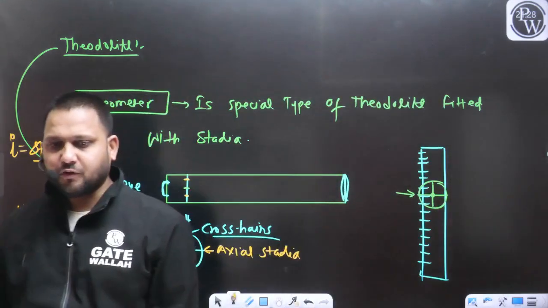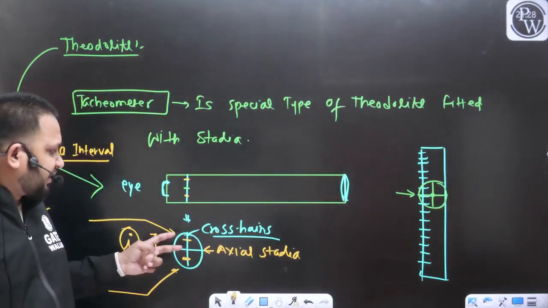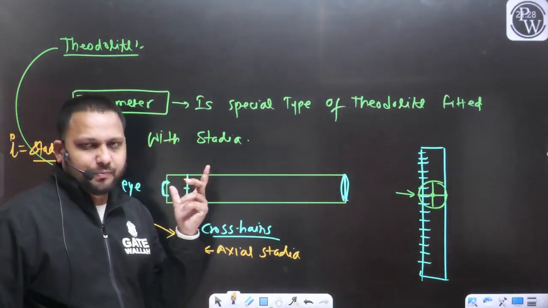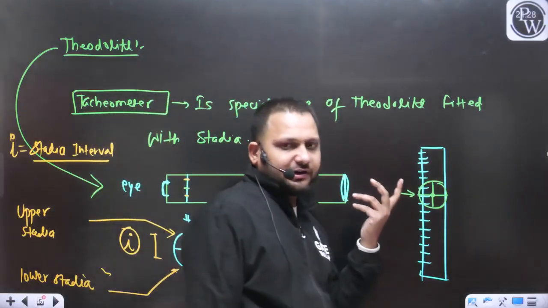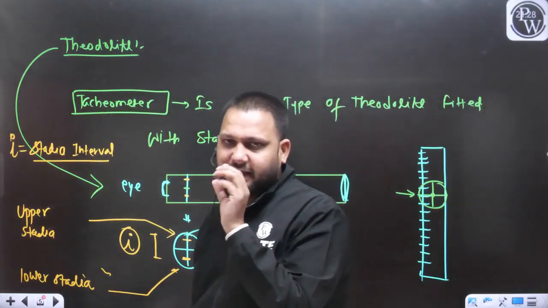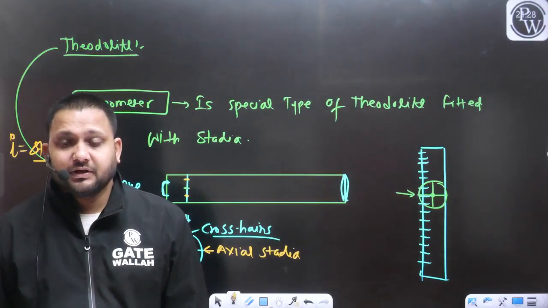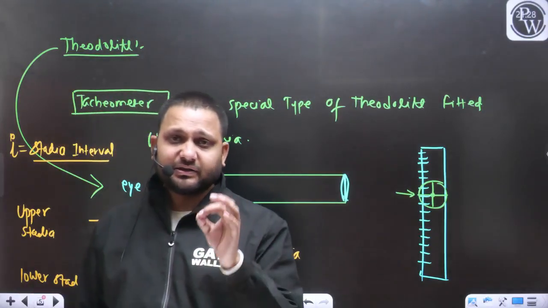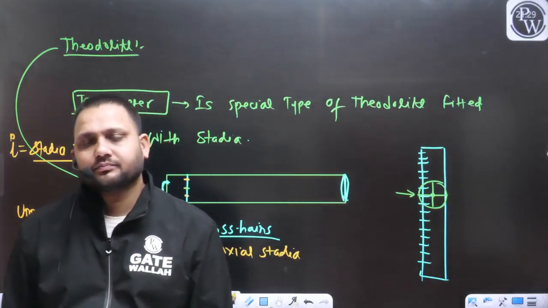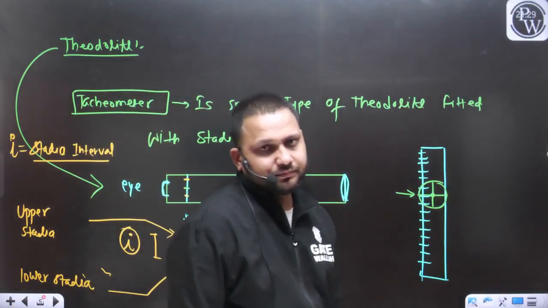Do you have the same query? What happened exactly? Just by providing these two markings, now with the help of this instrument, we can measure any horizontal distance. Yes, you can measure the horizontal distance, and you can measure the inclined distances also.